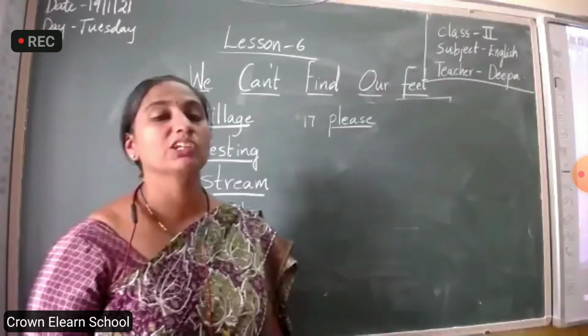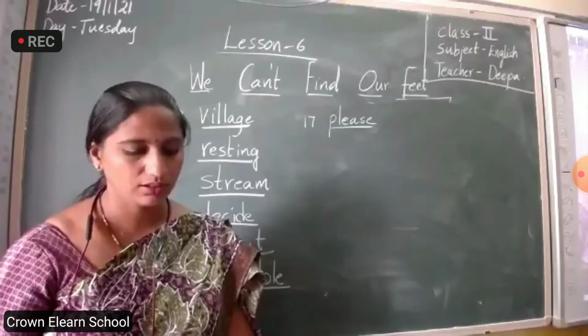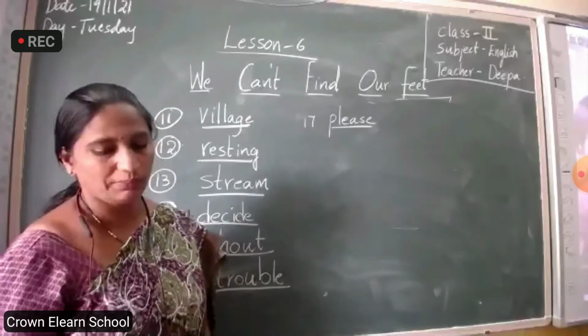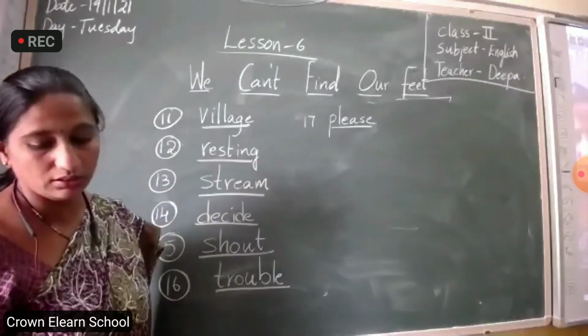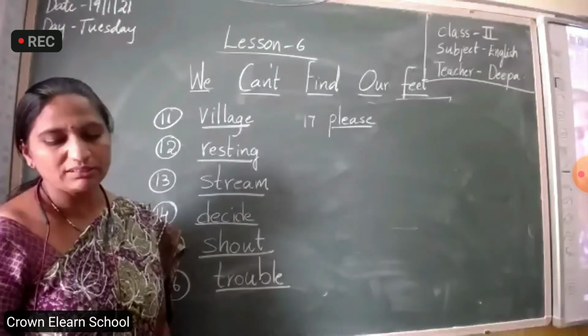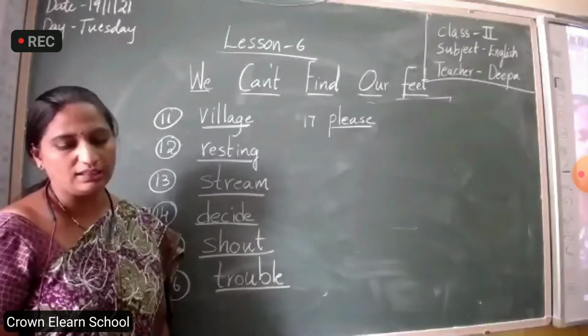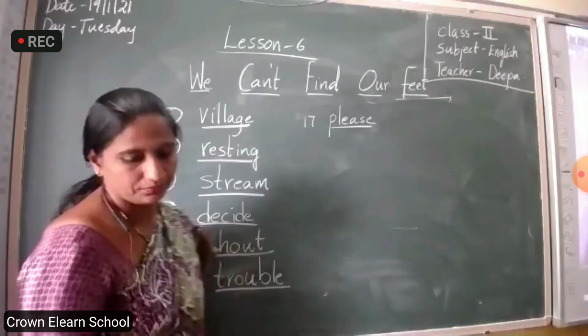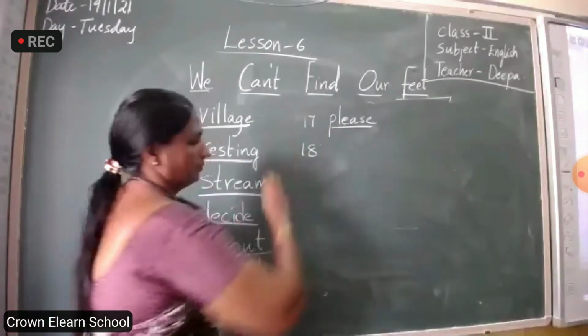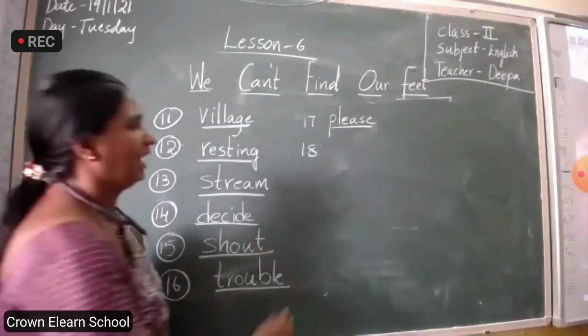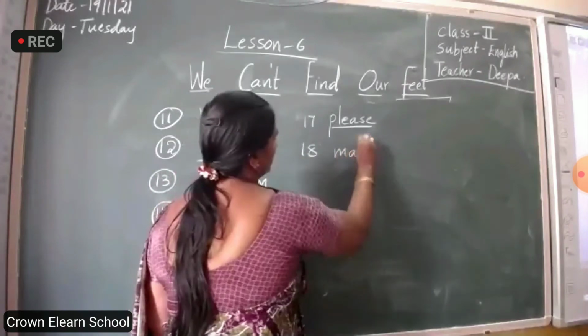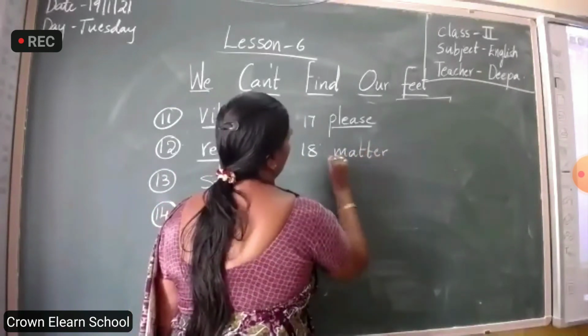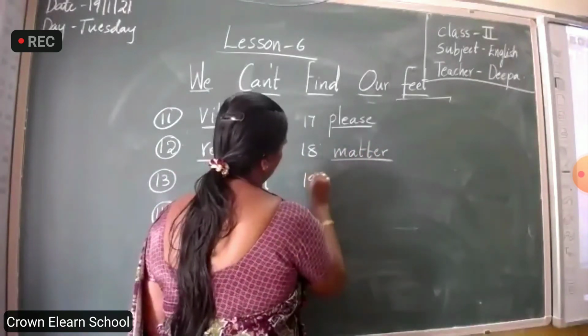Next, turn the page, children. 18th one. Hodja opens his eyes and asks, what is the matter? M-A-T-T-E-R, matter. What is the matter?